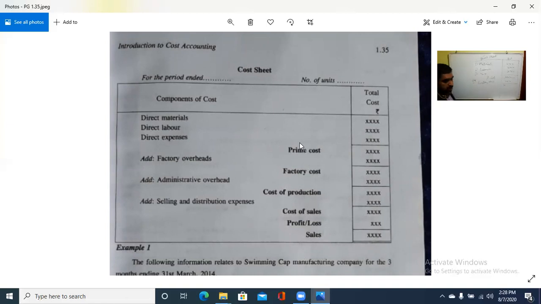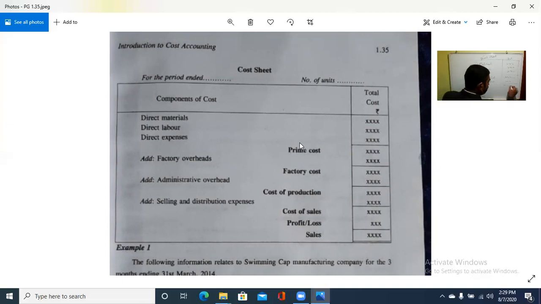This is the simple cost sheet. Complicated is also there, right? Like when you are preparing the final accounts, there are adjustments. Like here also, adjustments should be there. Adjustments in the sense means complicated things. Like that you will study in the 5th module as the complicated cost sheet. So this is the simple cost sheet.